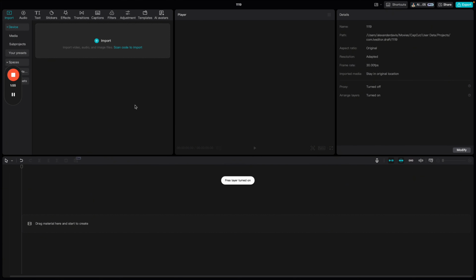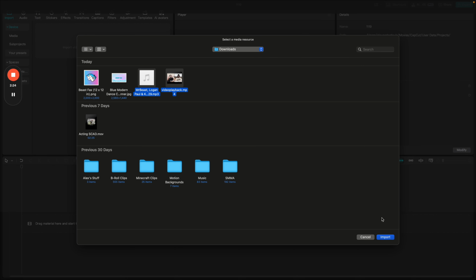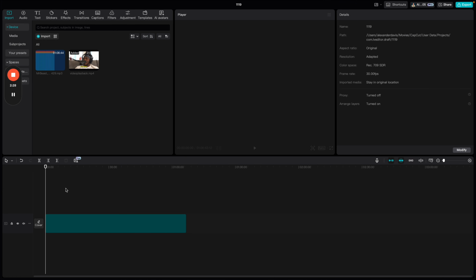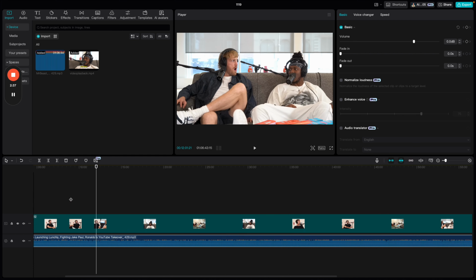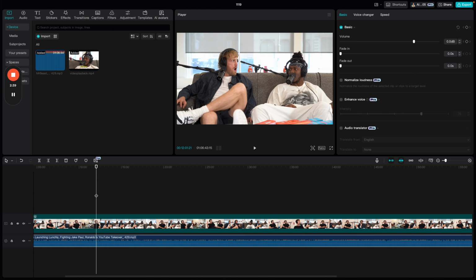You're going to open it, new project, and you're going to import. Both of them are done downloading. Is we upload the clip itself, the hour-long clip in the timeline, and the hour-long audio right below it. Press the plus button to zoom in on the timeline, and we just need to find one little clip.